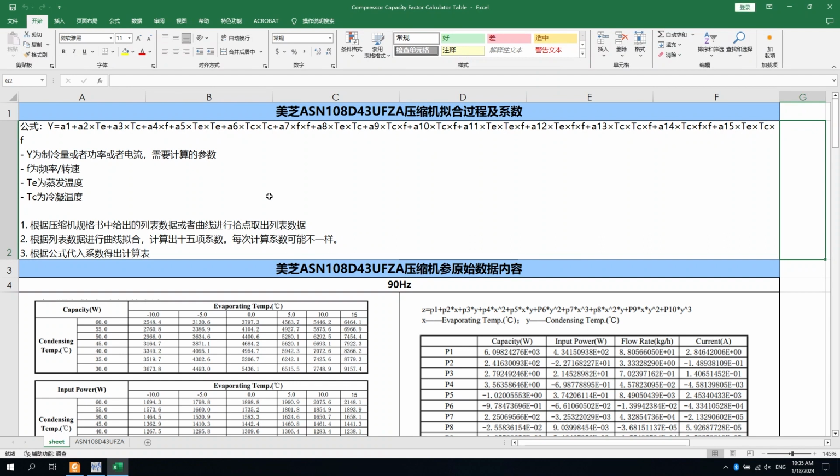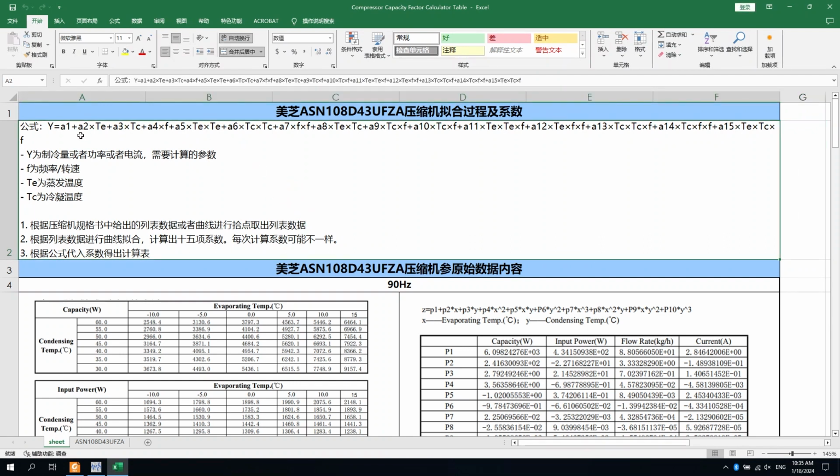In fact, according to a formula equation of 15 coefficients, the coefficients are calculated by substituting the known variables and resultant data. And the 15 coefficients can be used to calculate the output parameters directly from the input condition parameters. In our formula here, Y represents the cooling capacity, F represents the frequency speed, TE represents the evaporating temperature, and TC represents the condensing temperature. A1 to A15 are coefficients that need to be solved for with known data.